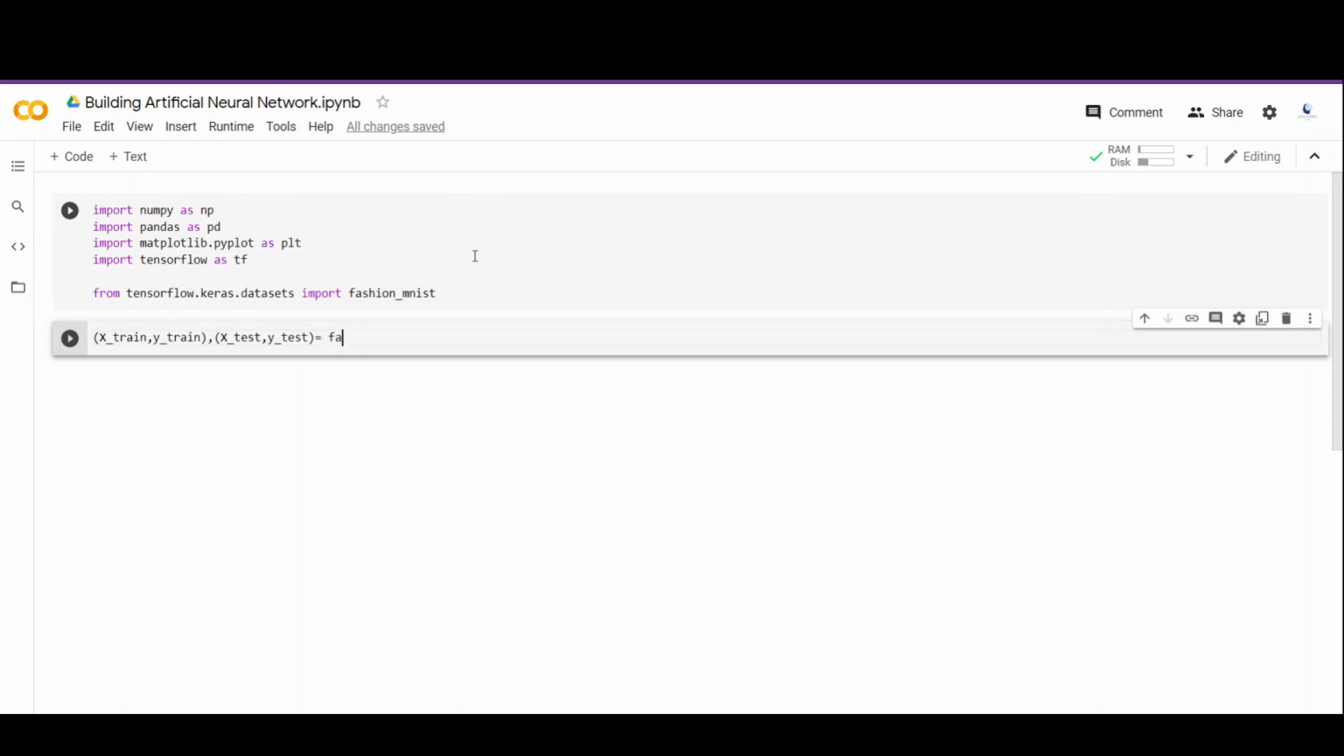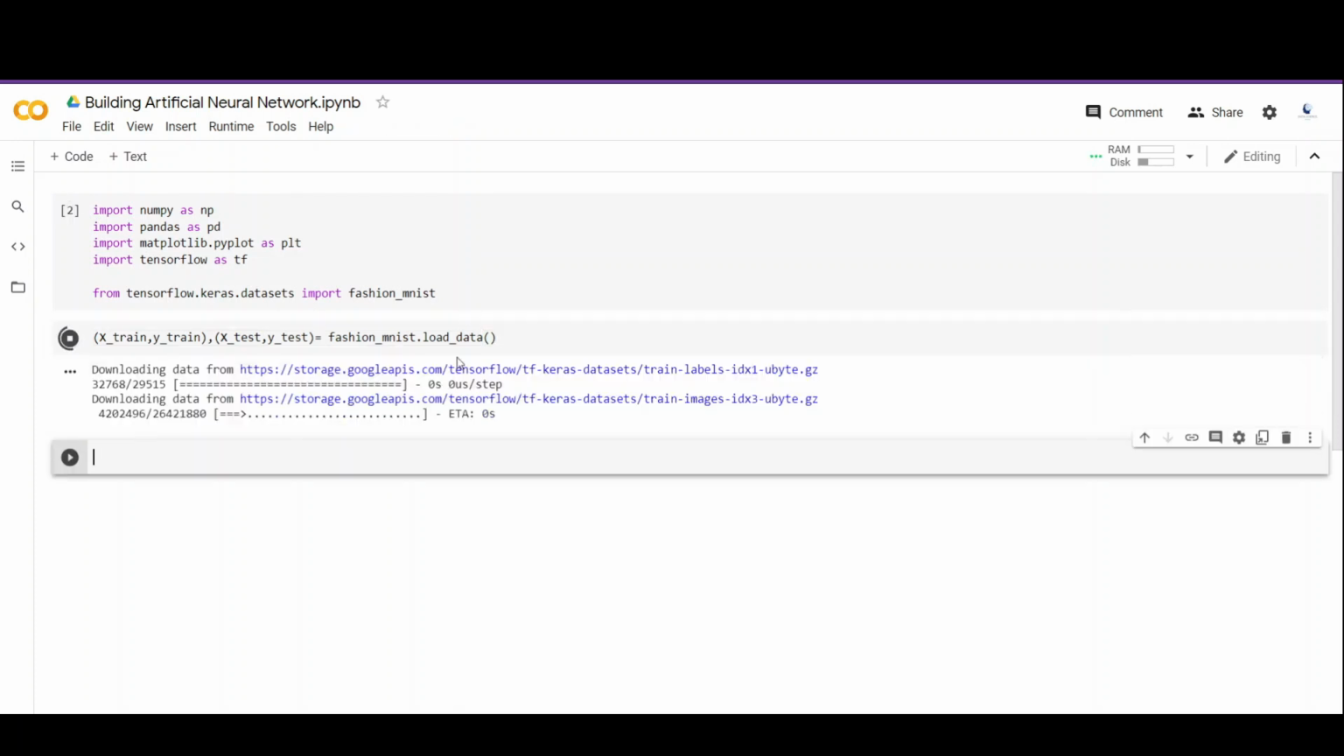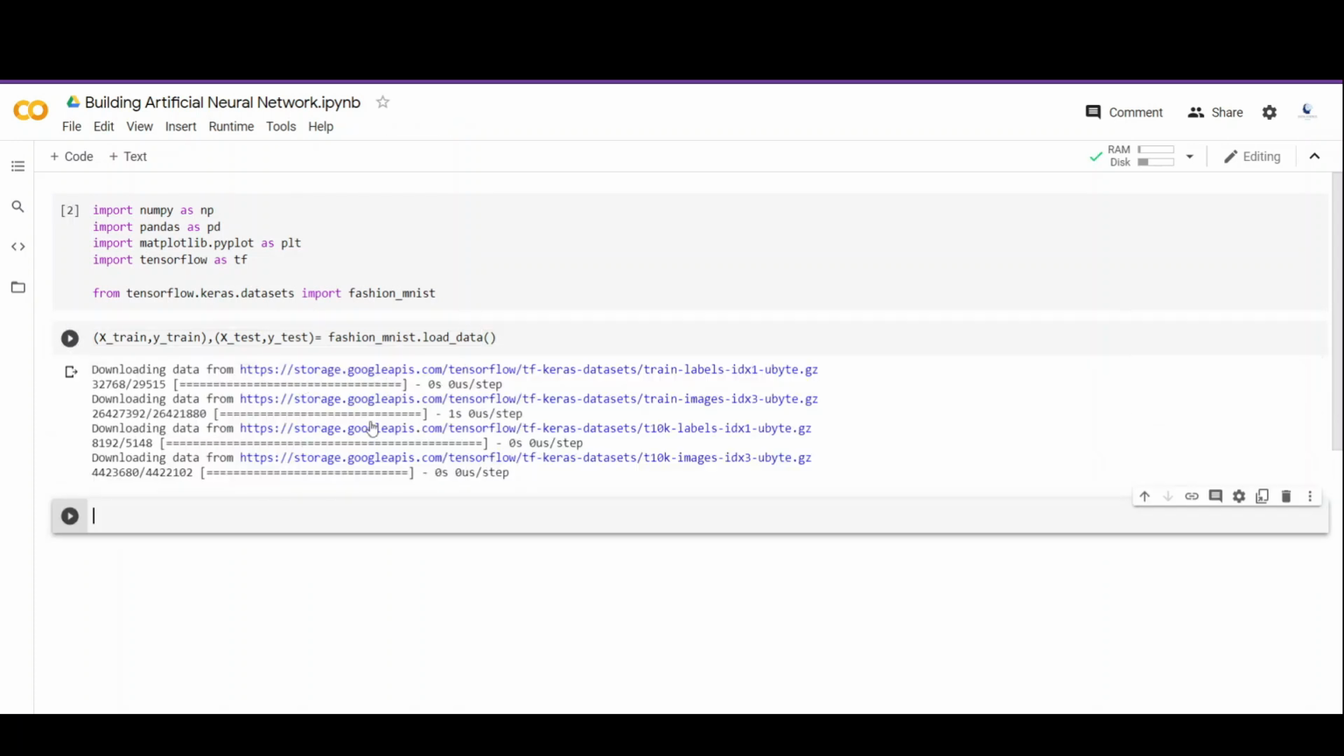And you can see that while typing, Google Colab is suggesting all these things. And in later part of the video, we'll see a lot of these things happening automatically. And here you can see that the dataset is loading from the source. So this way you download the dataset from TensorFlow.